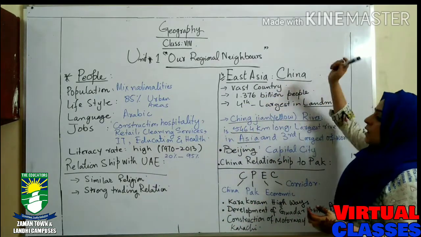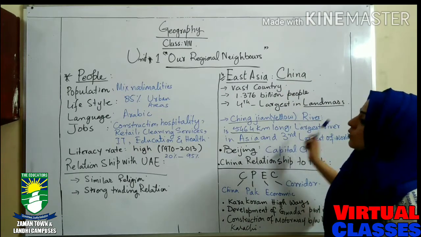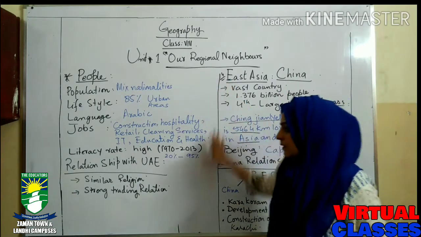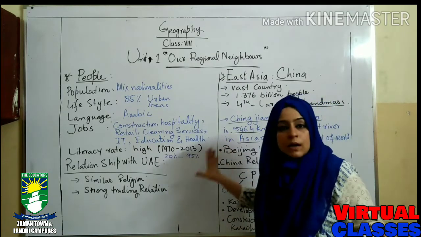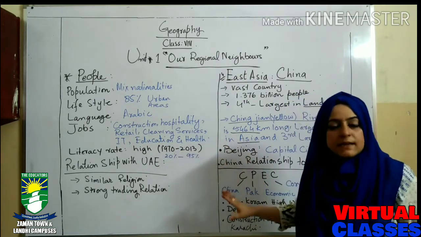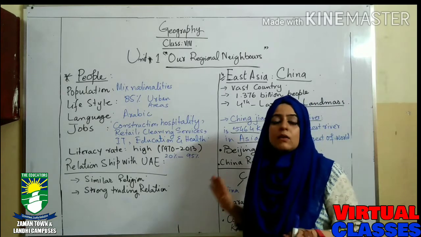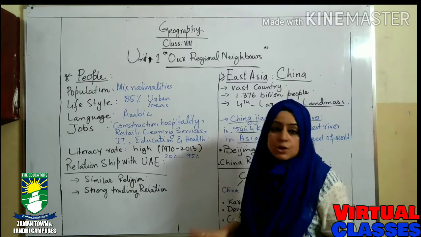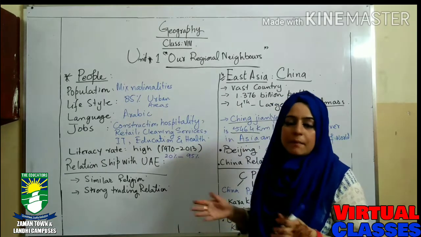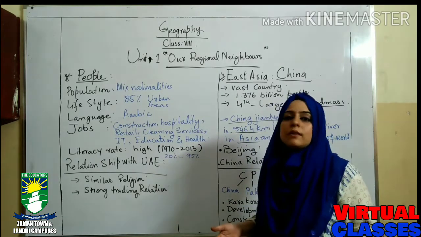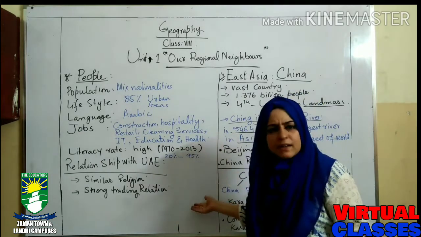Okay, now those were the things we have discussed. It was about the third region, the Mideast, and in the Mideast we have particularly discussed the UAE, as the UAE is the conglomerate of seven different states. The capital was Dubai, the second capital was Abu Dhabi, and the literacy rate is very high.